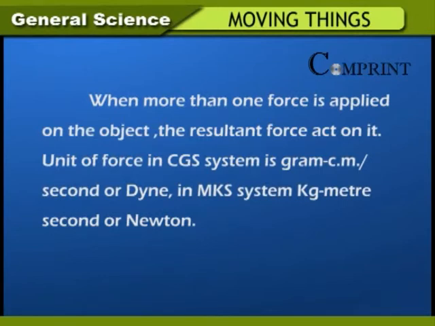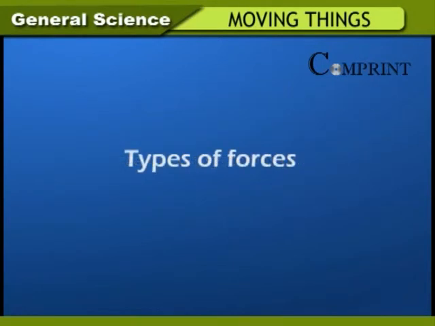Unit of force in CGS system is gram centimeter per second squared or dyne. In MKS system, kg meter per second squared or Newton. Types of forces.